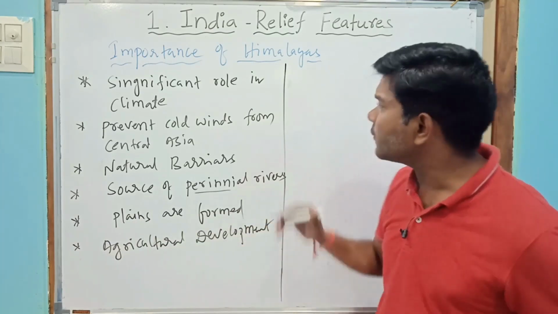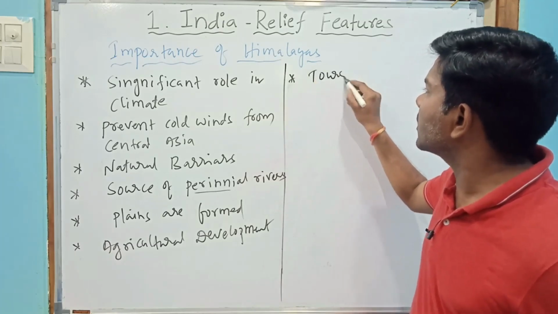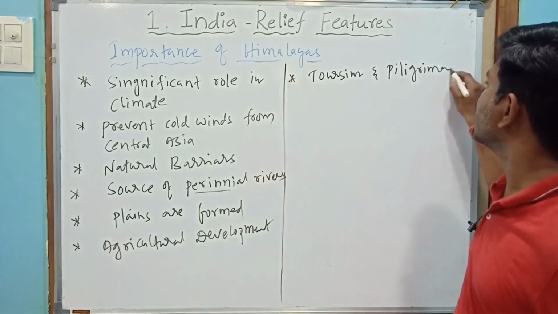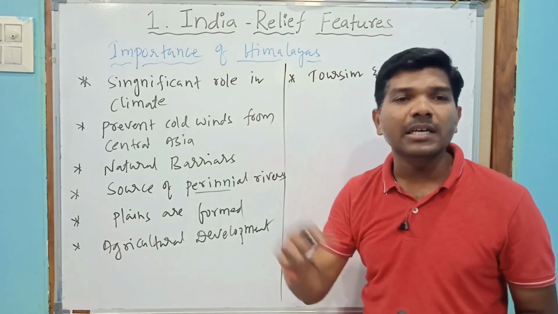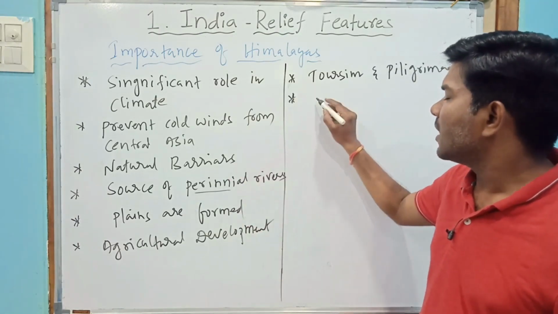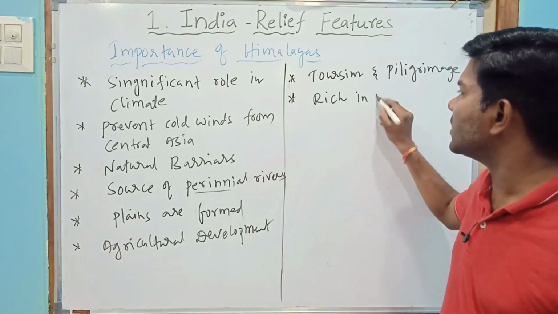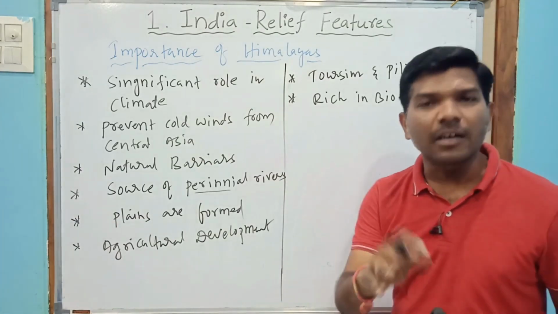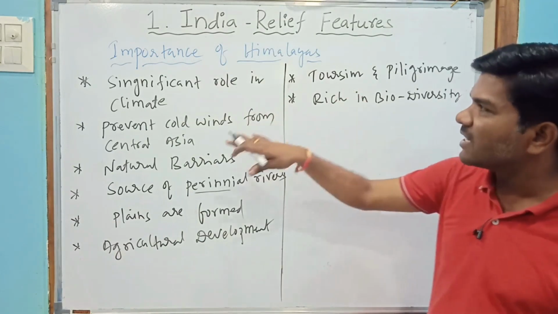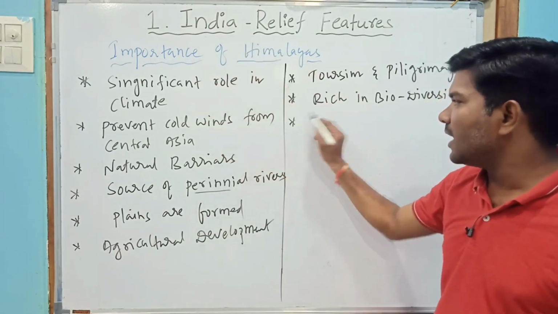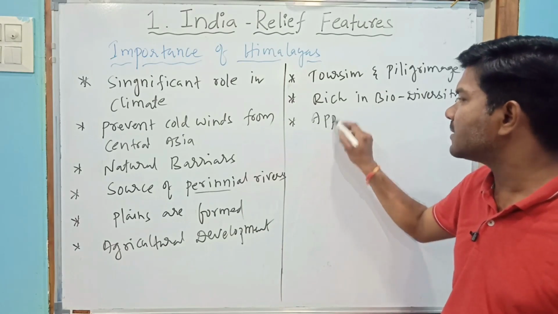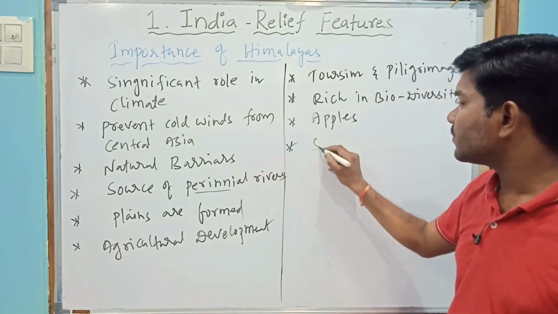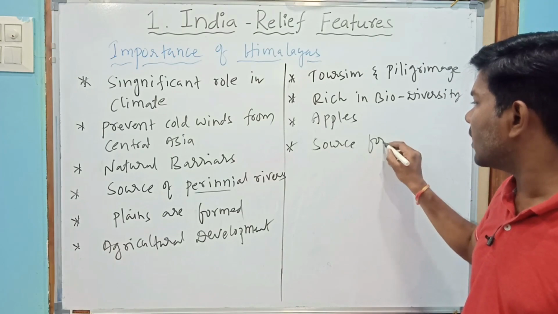Next, because of Himalayas, tourism and pilgrimage developed in the Himalayan regions. Next, rich in biodiversity, different kinds of plants, medicinal herbs. These are growing in Himalayas. And Himalayas are also very famous for apples, Shimla apples. And Himalayas are also a source for